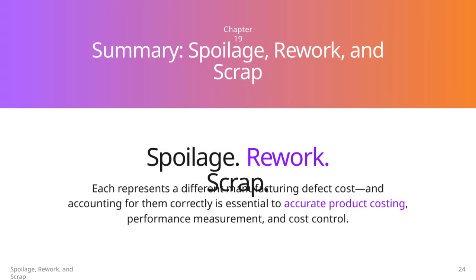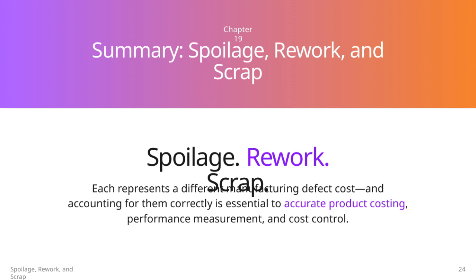To wrap up, it's important to understand the different types of manufacturing defect costs: spoilage, rework, and scrap. Spoilage refers to products that don't meet quality standards and can't be repaired. Rework involves correcting defective products so they meet specifications. Scrap represents materials or products that are discarded completely.